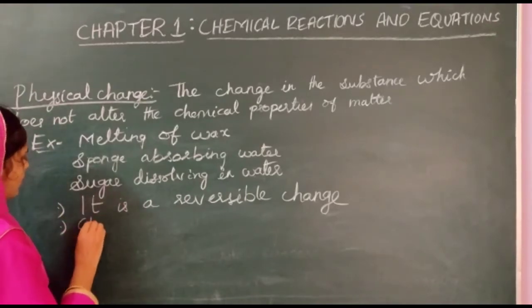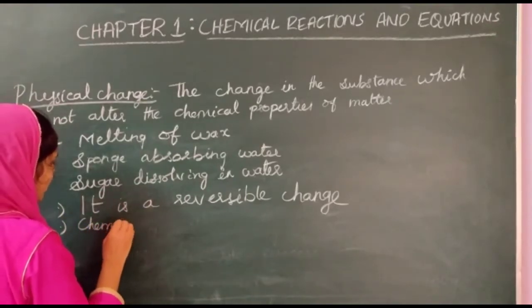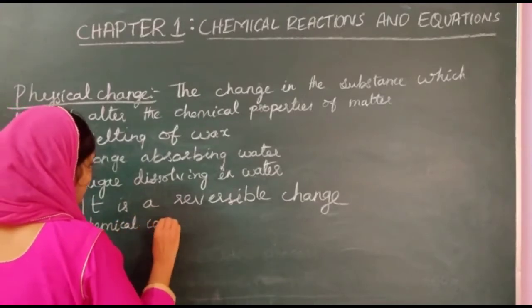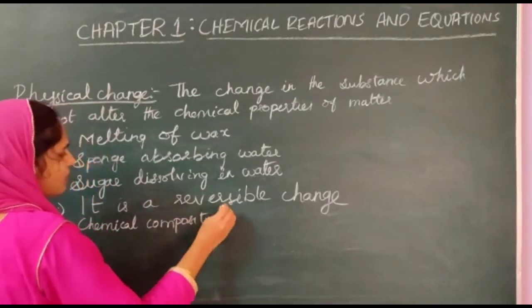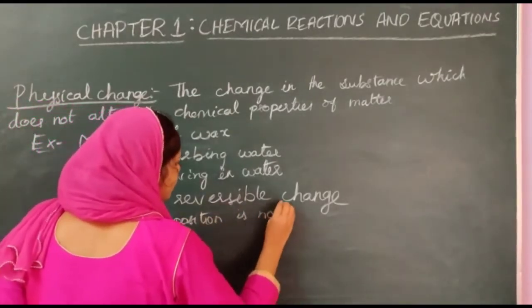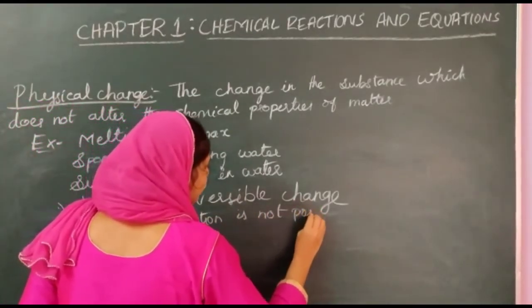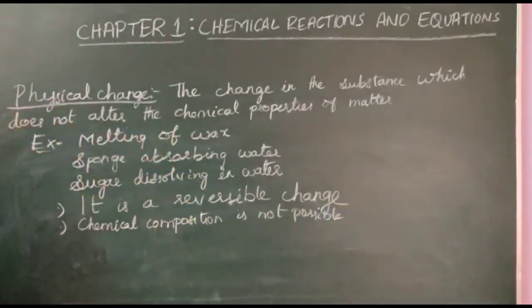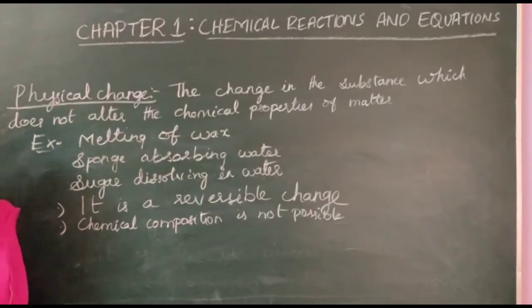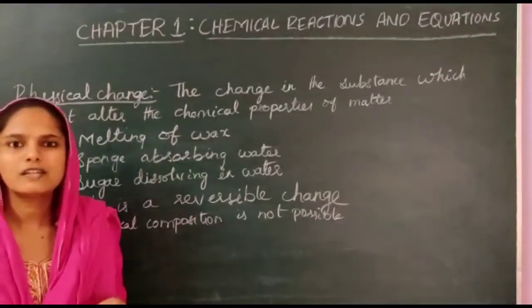Then, chemical composition is not possible. Here the molecules change physically only for a certain time.